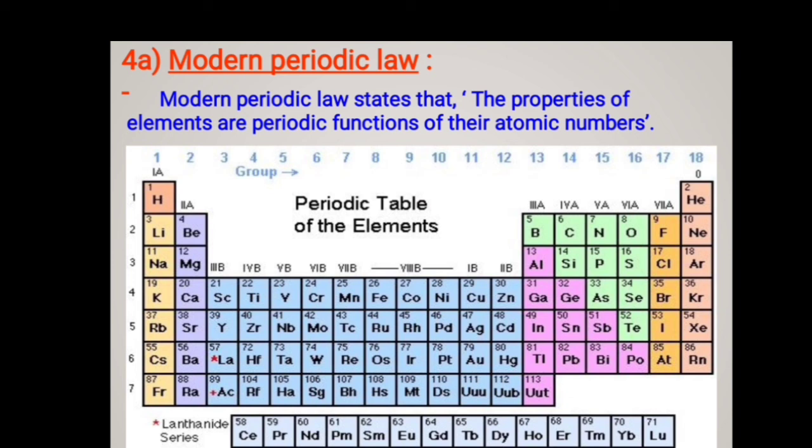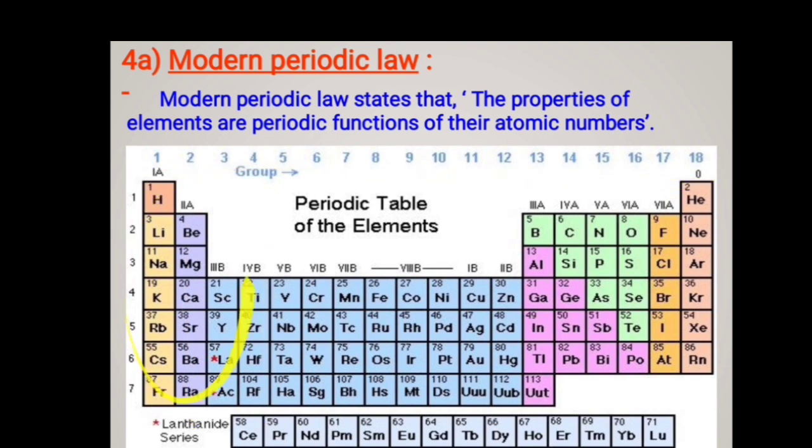This periodic table consists of 7 periods. The horizontal rows are called periods. How many periods? 7 periods. And the vertical columns are called groups. How many groups? 1 to 18. A total of 18 groups are there.